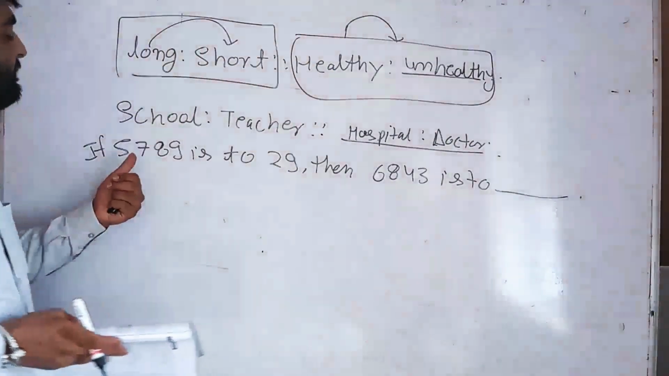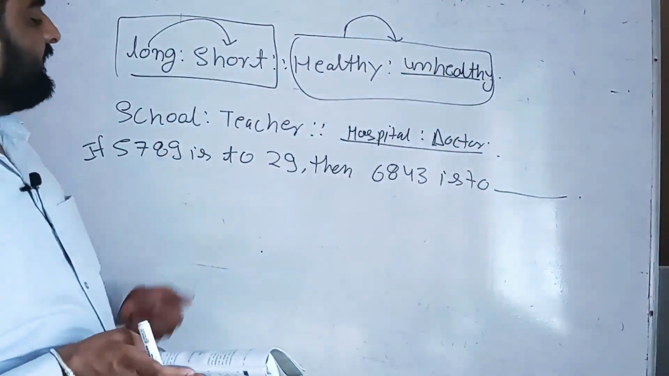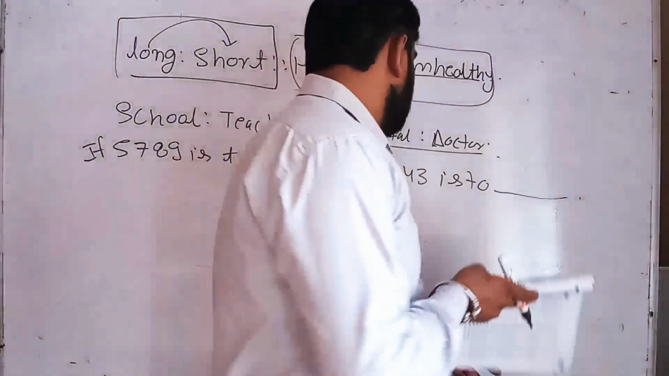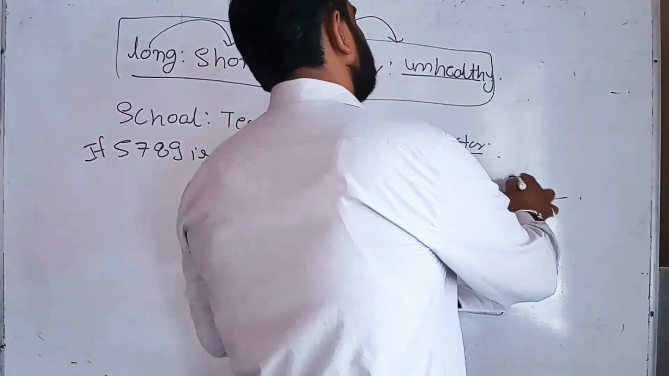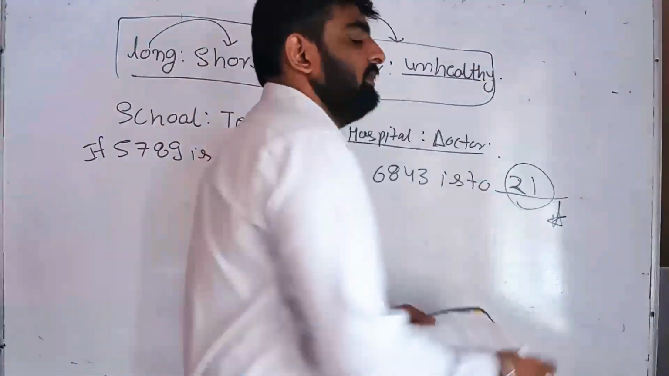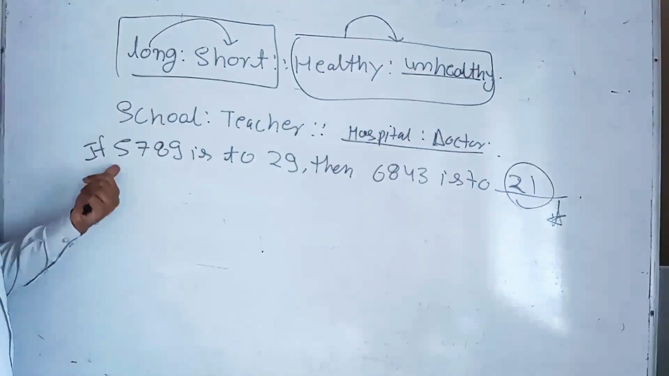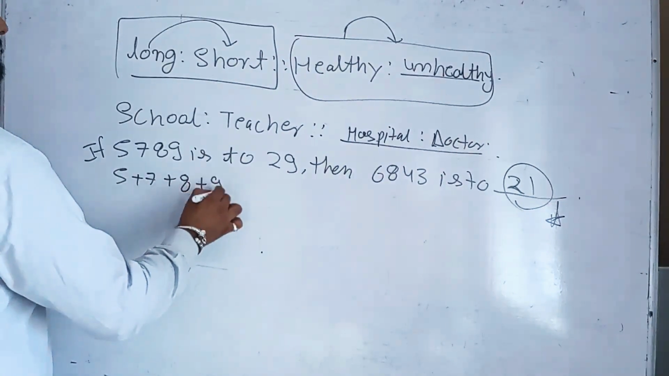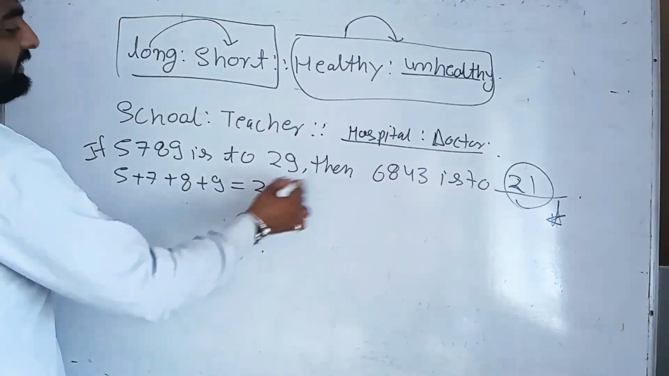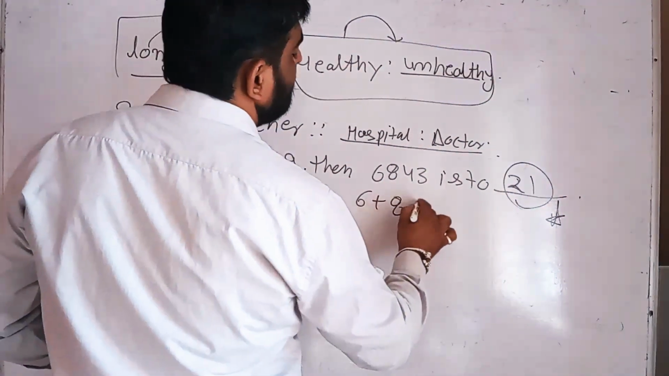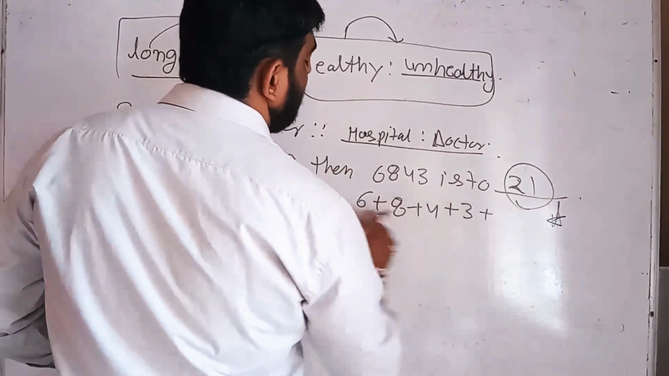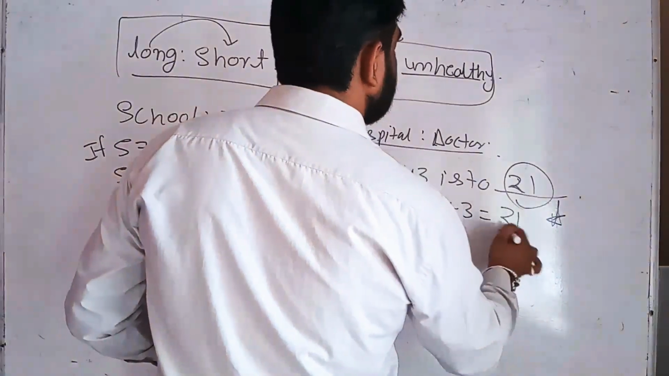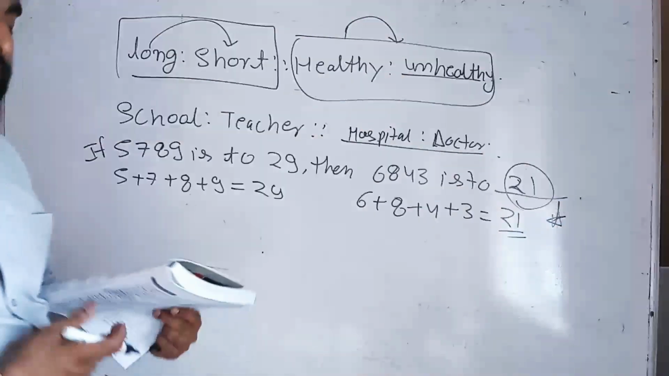It means 5 added with 7, added with 8, added with 9, we get 29 students. So 6 plus 8 plus 4 plus 3, we get 21 students. So this is your answer, 21. I am repeating again: 5 is added with 7, added with 8, then added with 9, we get 29. Similarly, 6 plus 8 plus 4 plus 3, we get 21. So 21 is your answer, students.